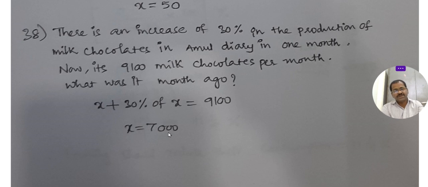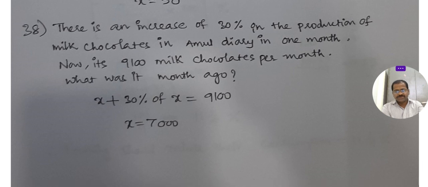What was the previous month? How many chocolates did we have? 7,000. We produced 30% more than the original, then it is now 9,100. Then earlier, this is the earlier chocolates.